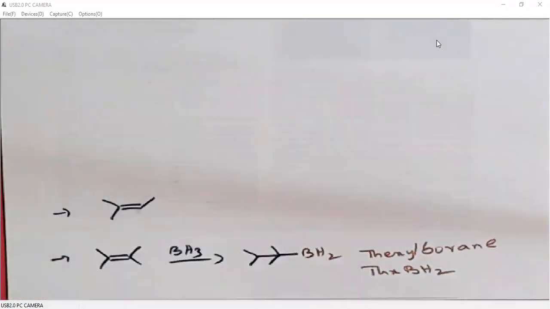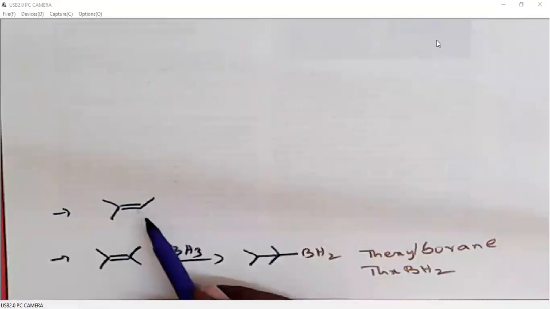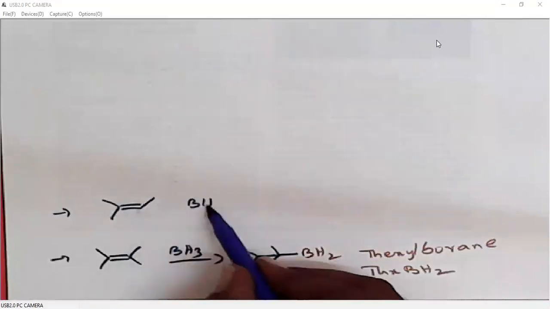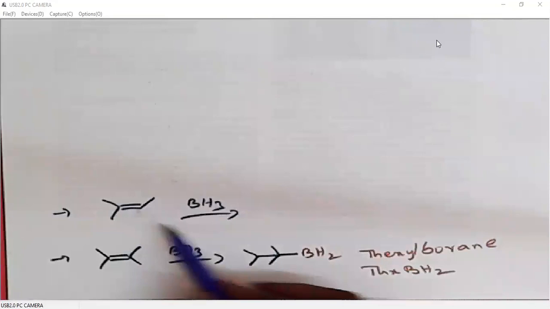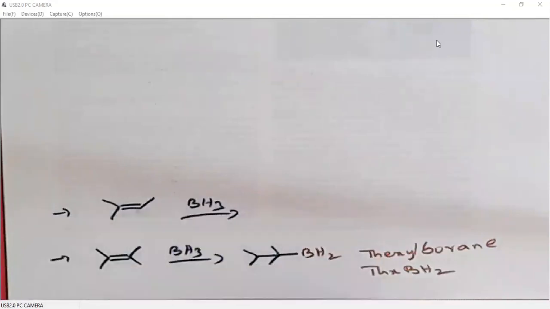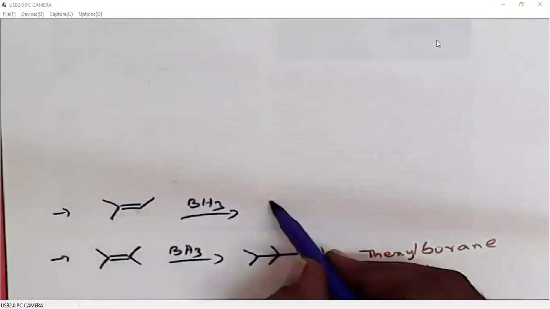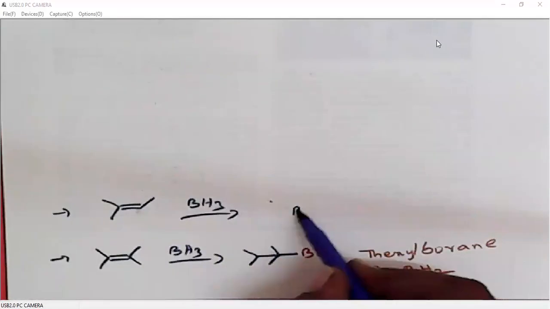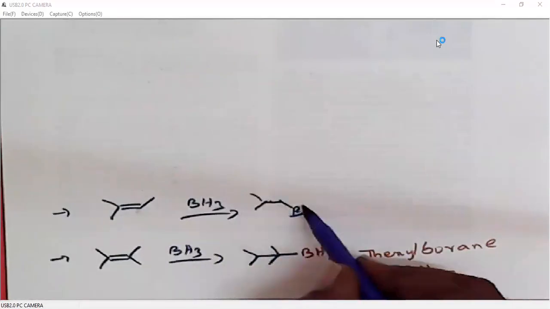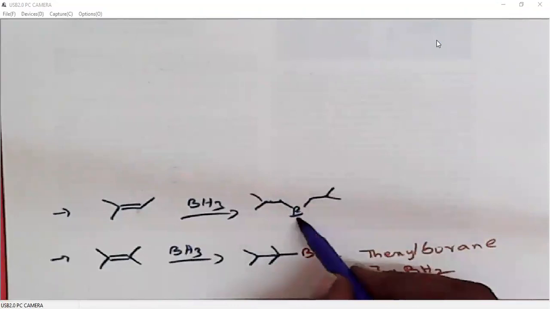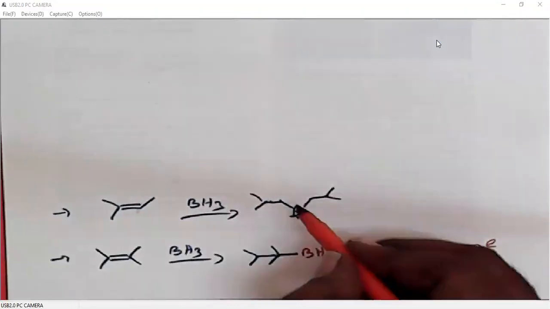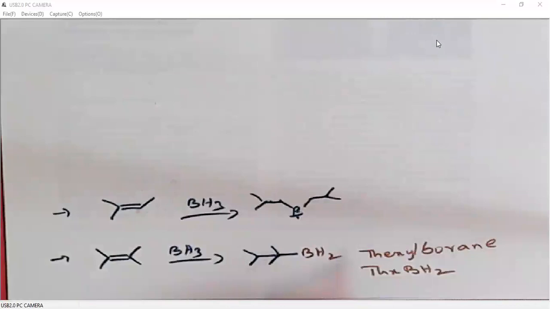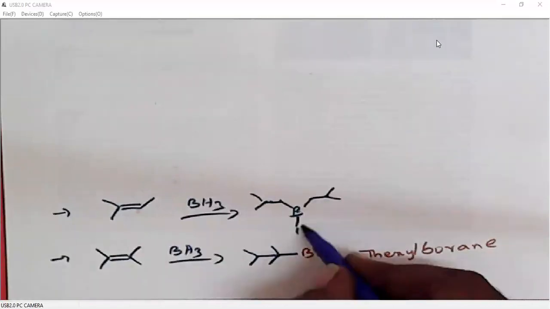The reduction of alkene, or alkylation of boron, depends on the stereochemistry around the carbon which is attached to boron. For example, if we reduce this alkene with diborane, it is possible to add two alkyl groups on the borane, right?